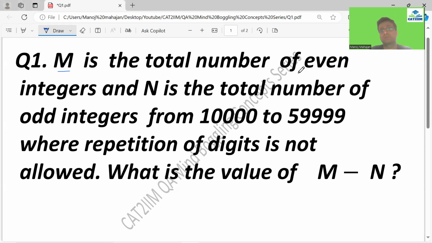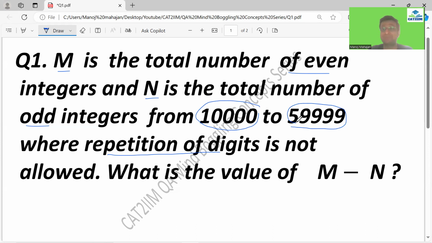M is the total number of even integers, N is the total number of odd integers in this range where repetition of digit is not allowed. If the repetition was allowed, then the difference between the even and the odd would have been 0, because the first number you write is even, next would be odd, then even, odd, and we end at odd. So in that case, the difference would have come out to be 0.